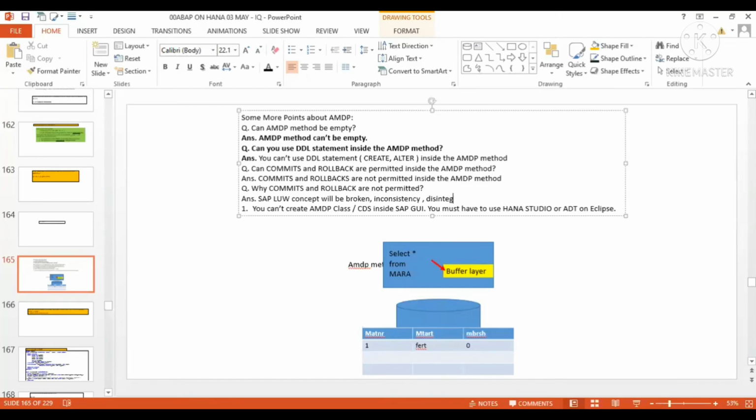I don't know if this word is correct or not. Disintegrity, no, just the opposite of integrity I want to use over here. Let me check if this word disintegrity exists.